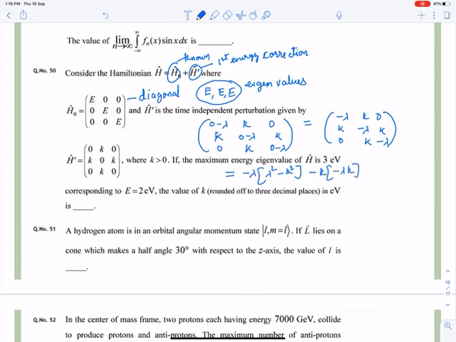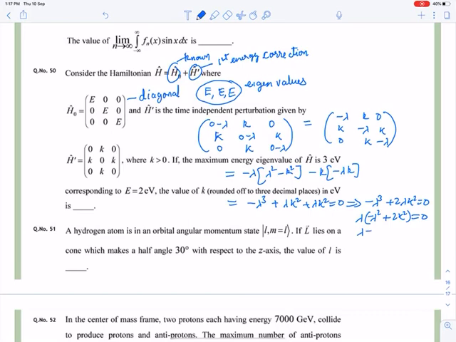So it will be minus lambda cube plus lambda k square plus lambda k square is equal to 0. So it will become minus lambda cube plus 2 lambda k square is equal to 0. Lambda will be common, so it will be lambda times (minus lambda square plus 2k square) is equal to 0.